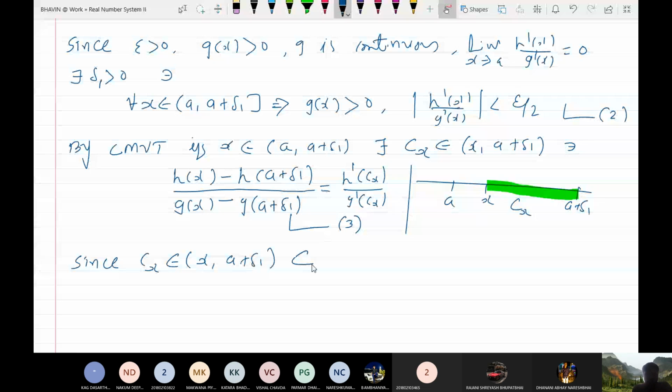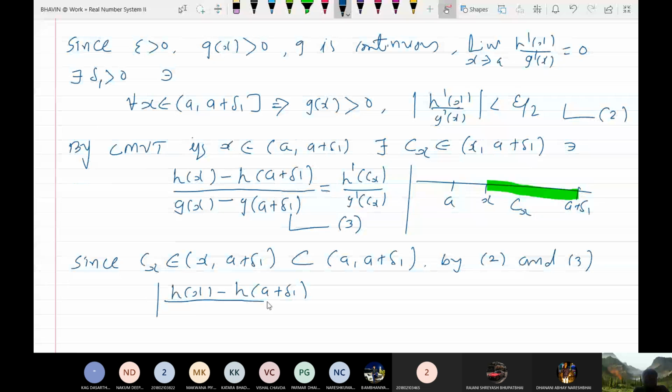This is a subset of a to a plus delta 1, by 2 and 3, modulus of h(x) minus h(a plus delta 1) upon g(x) minus g(a plus delta 1) is equal to h dash c(x) upon g dash c(x), and this must be less than epsilon by 2.